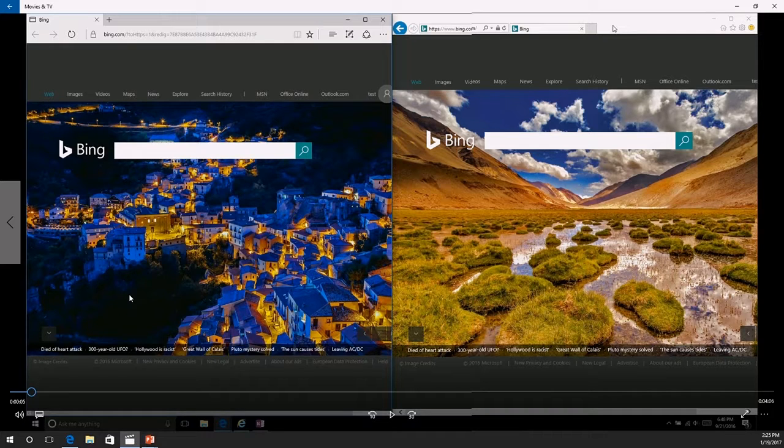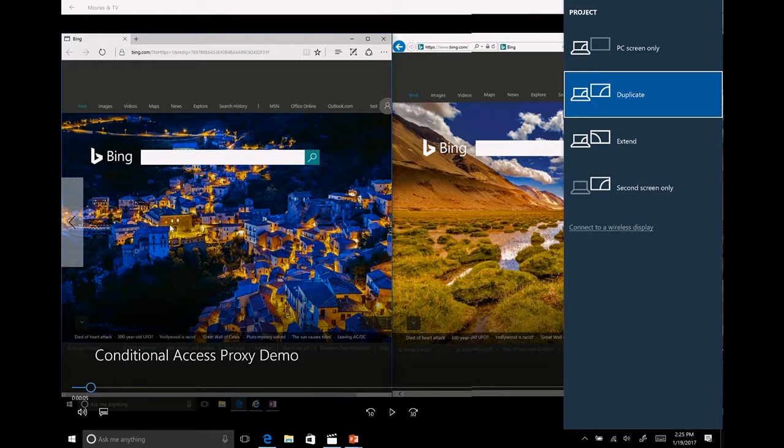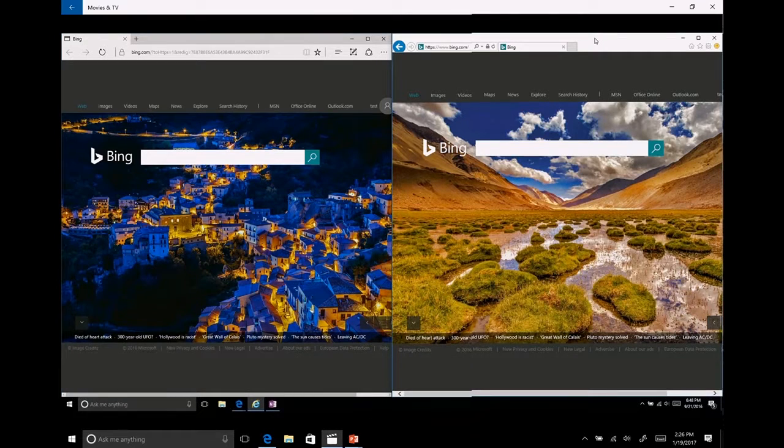So what you are seeing here is a Windows 10 device. It's a single device. I have two browsers running on that single device. And the reason I have two browsers is to basically emulate the behavior of two different users. On the left-hand side, I have Edge. On the right-hand side, I have Internet Explorer. In both browser windows, I'm going to browse to the same URL. I'm going to browse to my Salesforce client inside of both browsers.